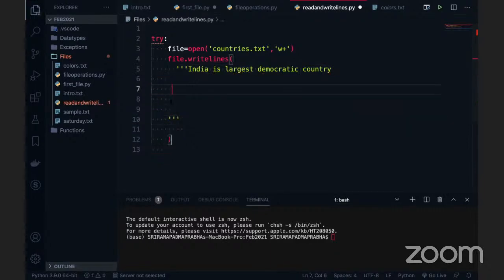Because in Python we have different formats of strings, like single quote, double quote, and so on. This is where we can write.